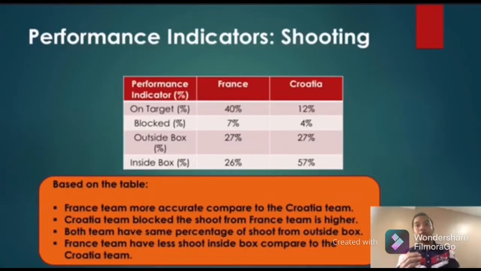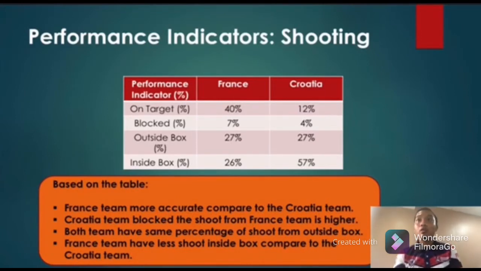The last performance indicator is shooting. The number of shots that the France team made is 15, compared to Croatia, which is 24. France has more accurate shooting on target, which is 40%, compared to Croatia, which is 12%.